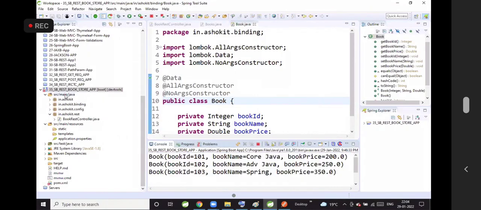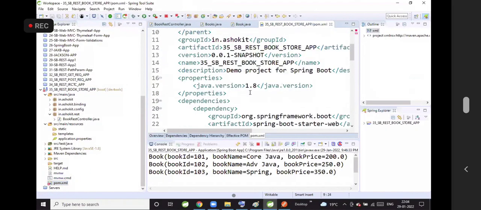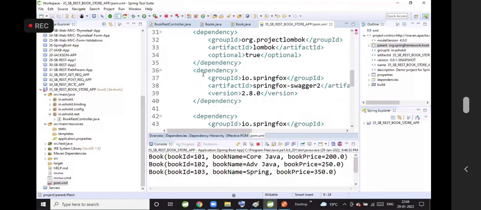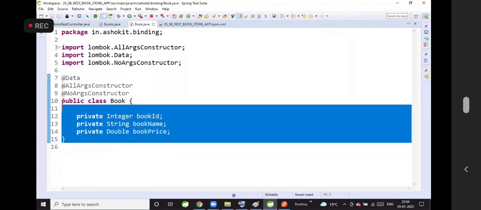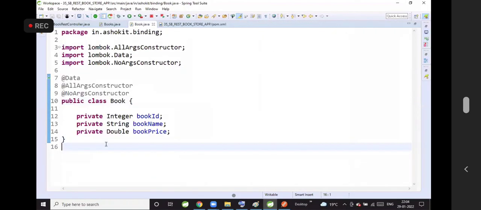I have created one project. I have added some dependencies: web starter, dev tools, Lombok, Swagger. After that, I have created one Book class which is used to store the data. For this Book class, I have used Lombok annotations.